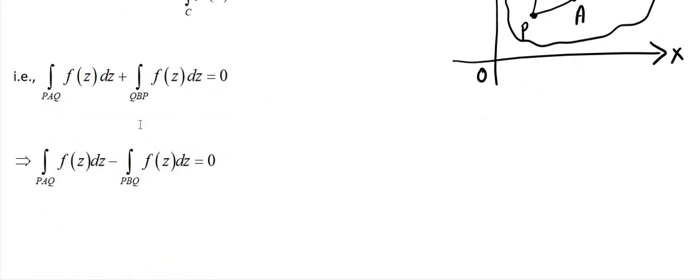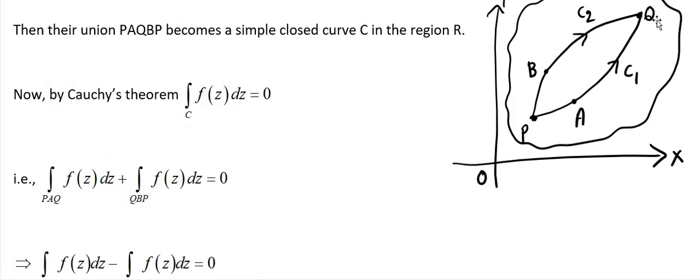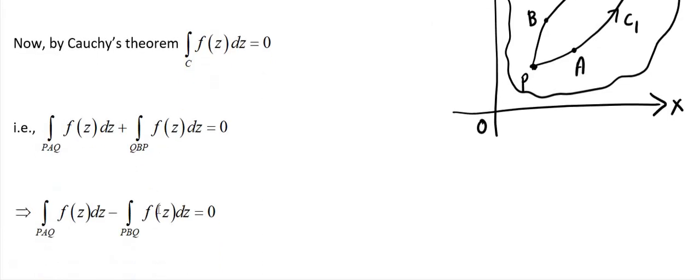Now I am changing the direction, not order, direction. Here observe QBP. But now I am changing the direction as PBQ. Whenever I am changing direction, I am putting a minus sign.